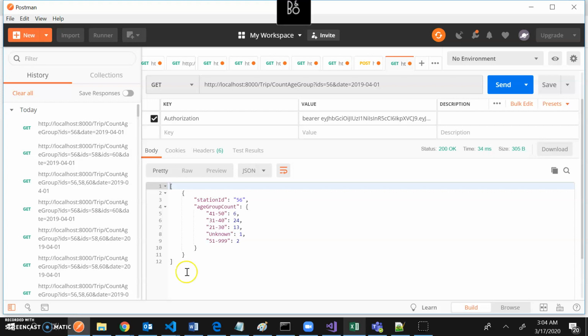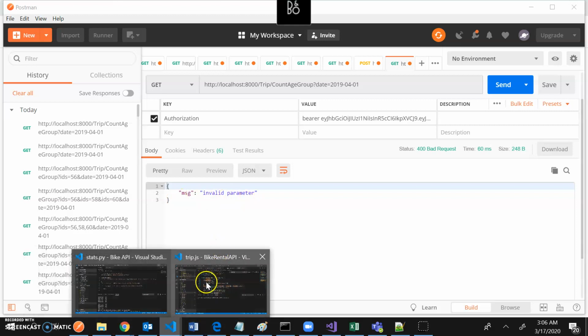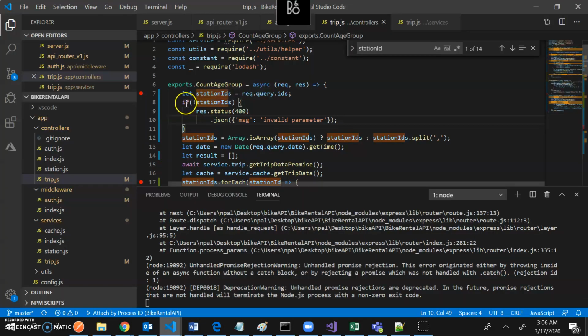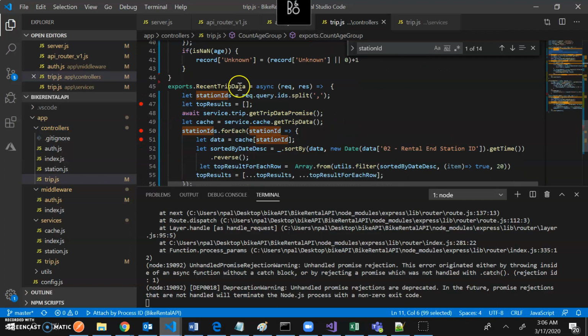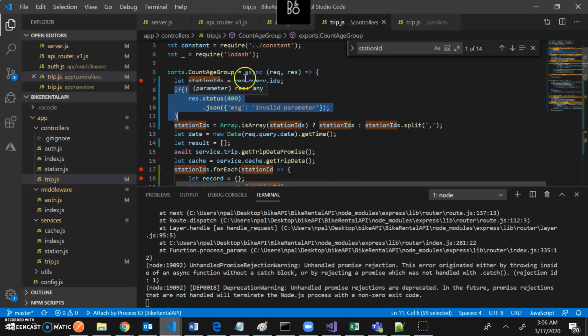If I don't pass any ID, what happens? As you can see, it returned invalid parameter, which is nothing but this. So whenever I don't pass that parameter, it's invalid parameter. But what I am saying over here is, is this the proper place for doing that? Because I would like to do the same thing over here as well. So is this the proper place for doing that? My answer is no. Where can we do it? We have middleware. We will create a validation middleware real quick. Let's see how to do that.